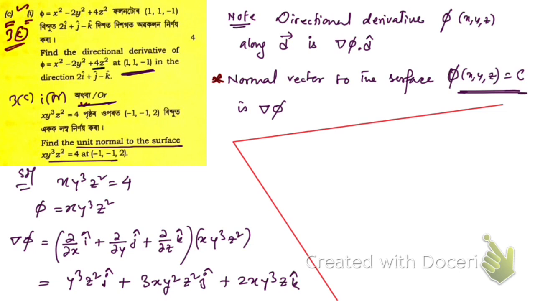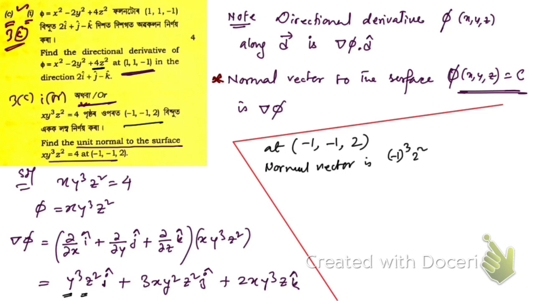Now at the point, what is the point, -1 comma -1 comma 2, at this point what we're gonna get, the normal vector is, if we put here -1 and 2, then we're gonna get -1 cube 2 square, that's gonna be -4, right? -4 i cap.